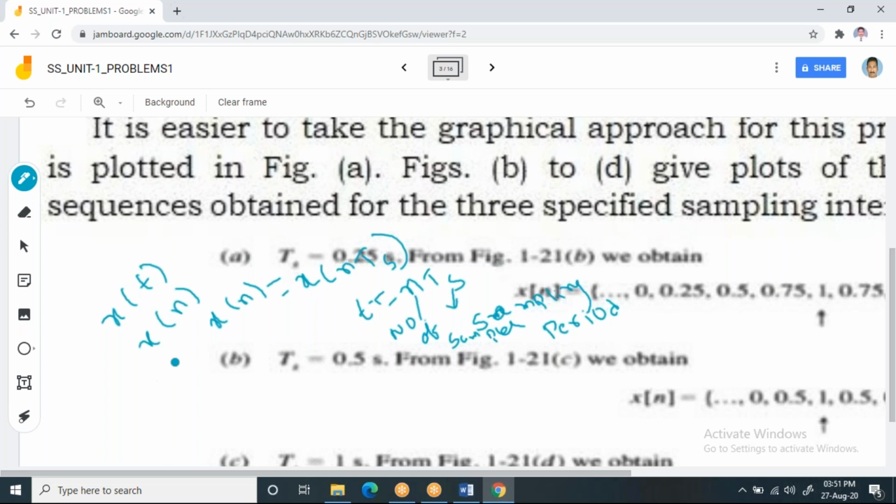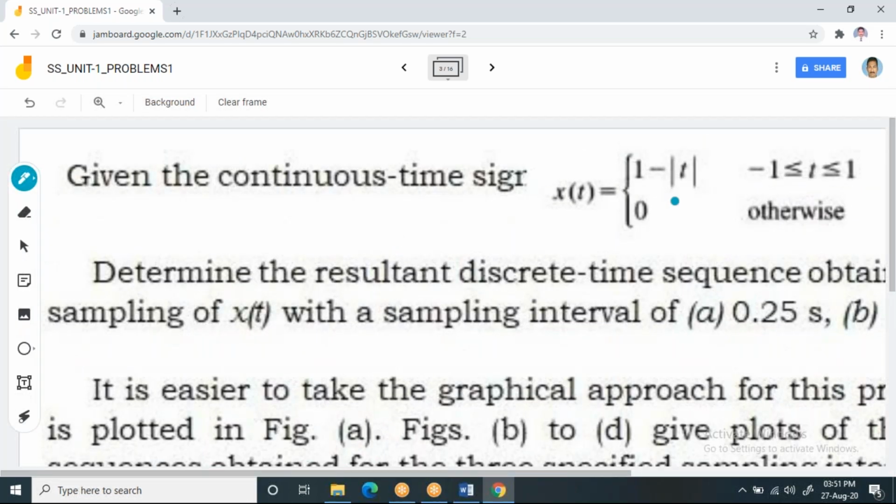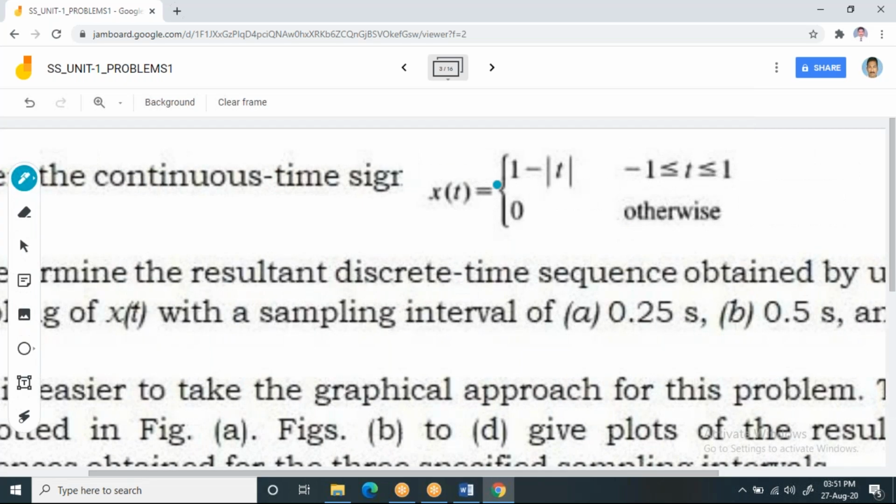Now he has given the sample period 0.25 seconds. Now observe it. First you have to plot the graph x of t, which is equal to 1 minus mod t, which exists from -1 to 1. That means from this I can say my time period, capital T, is 2.